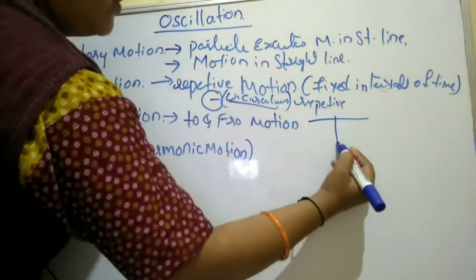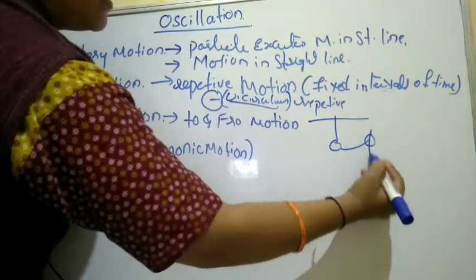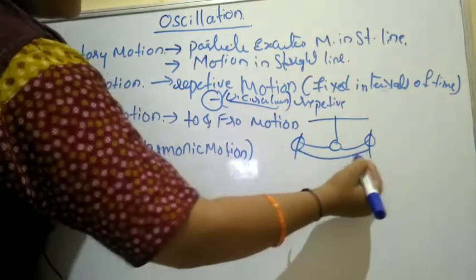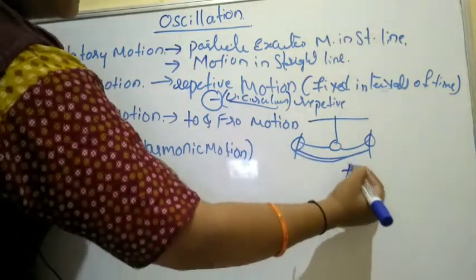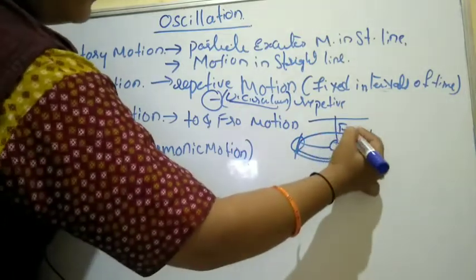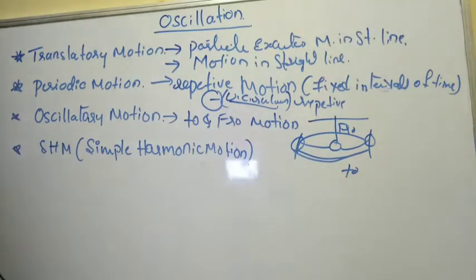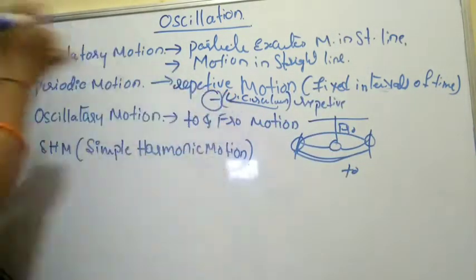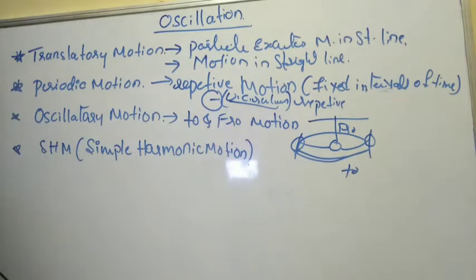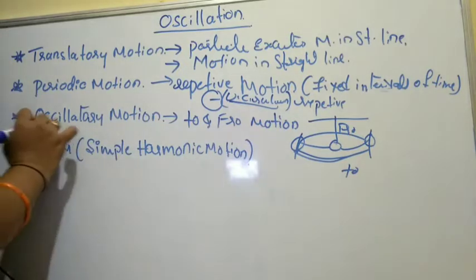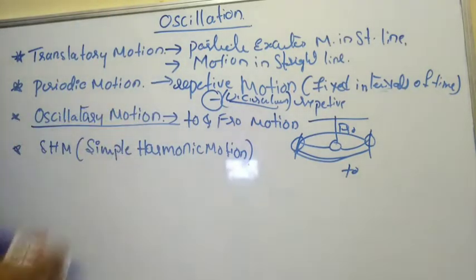You can take the example of the bob. It moves towards one extreme position and then moves to the other extreme position, so only this path is covered. This is the to motion, and once it is coming back, it is the fro motion. It is just like half a circle when compared with the uniform circular path. So it behaves like a periodic motion, but it is different from the nature of periodic motion. That kind of motion executed by particles is called oscillatory motion, which we have already discussed.